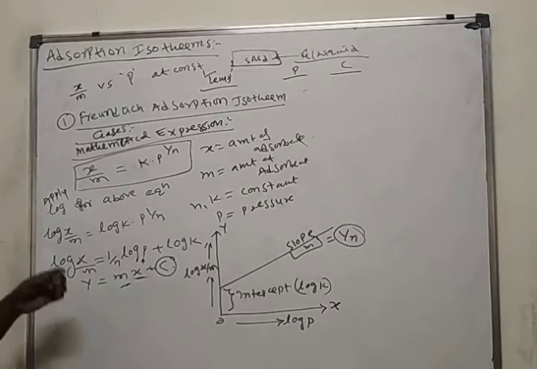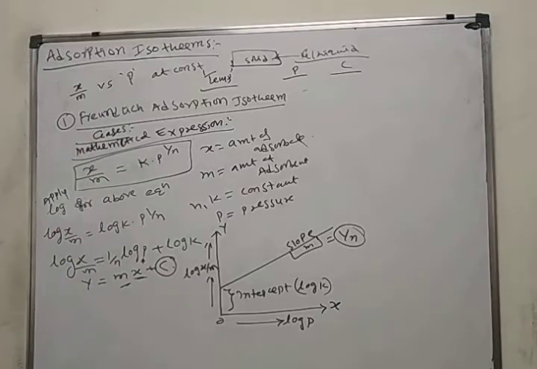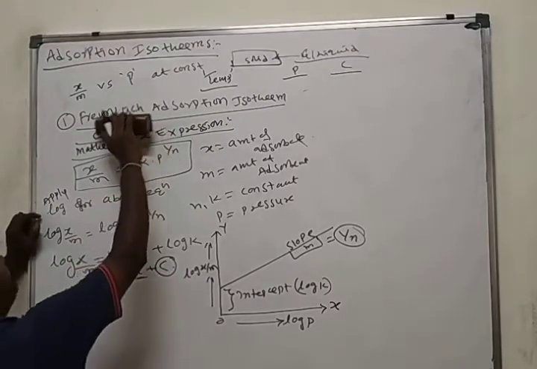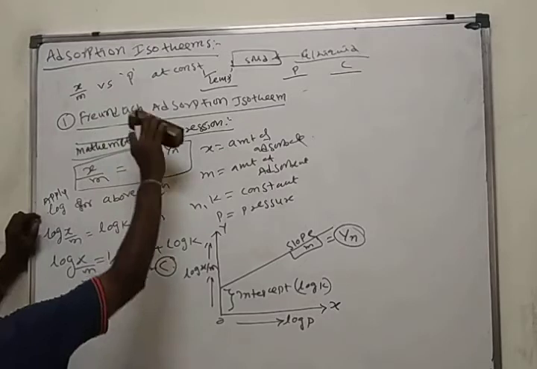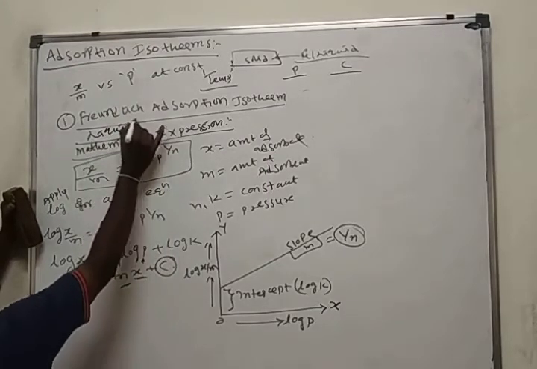What about the Freundlich adsorption isotherm for liquids? It is the same.